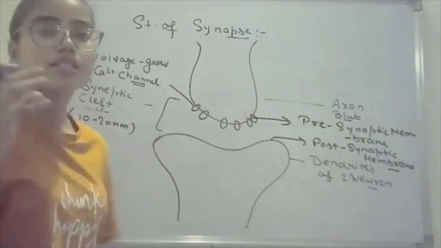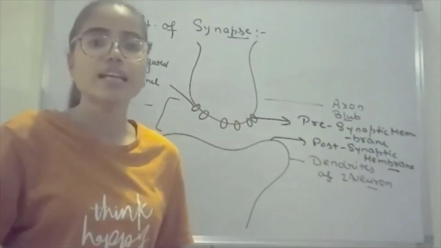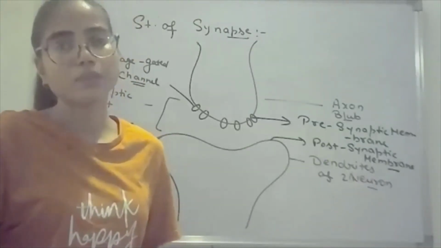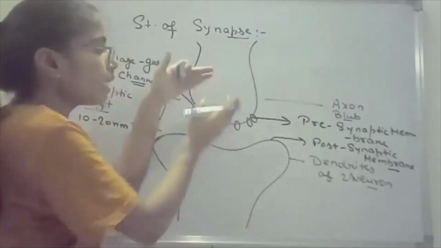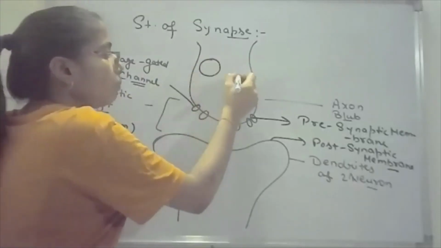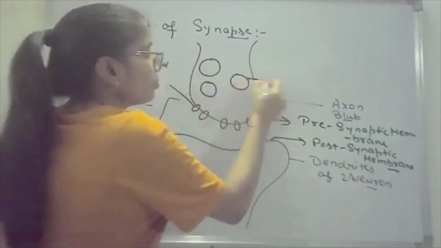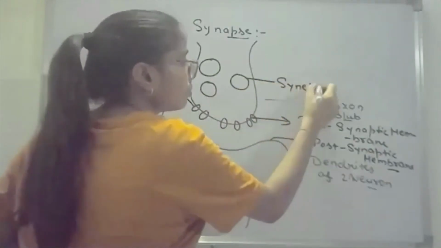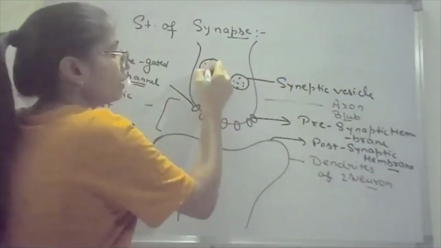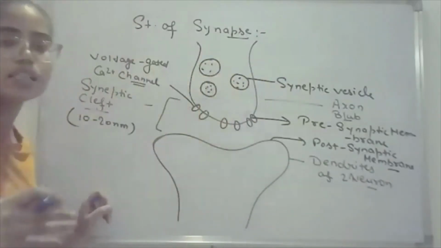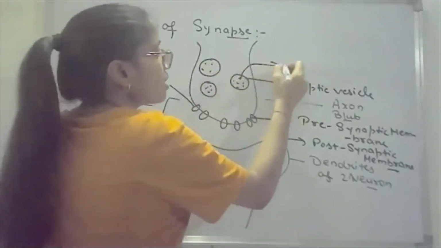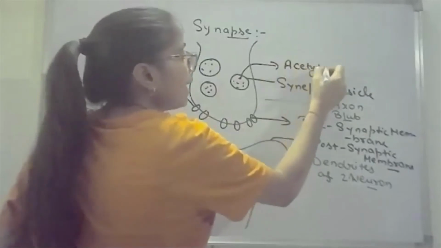In the axon bulb, some vesicles are present, and these vesicles are known as the synaptic vesicles. In the synaptic vesicles, neurotransmitters are present, and these neurotransmitters are transmitted from one neuron to the other. This vesicle is filled by the neurotransmitter. Mainly the neurotransmitter is acetylcholine and the epinephrine hormones. So this neurotransmitter is the acetylcholine.